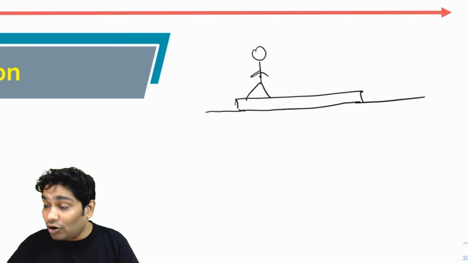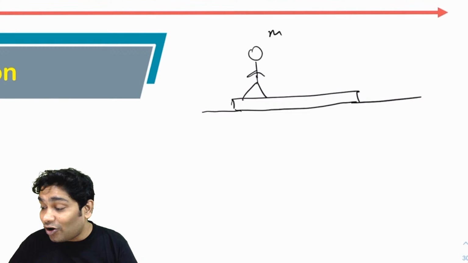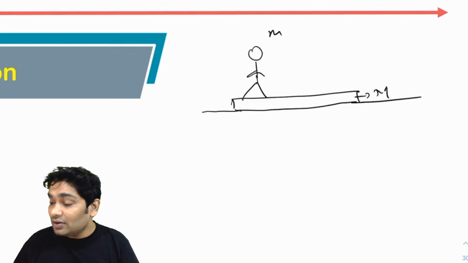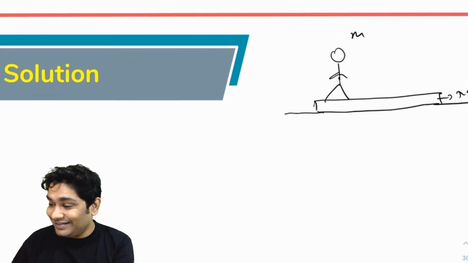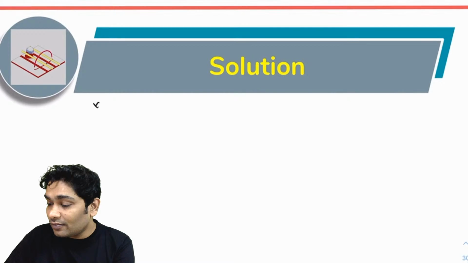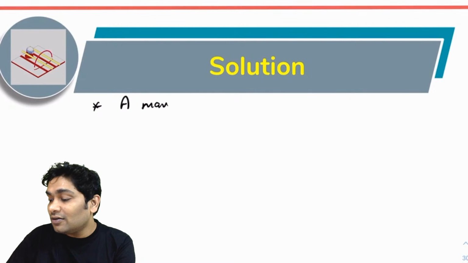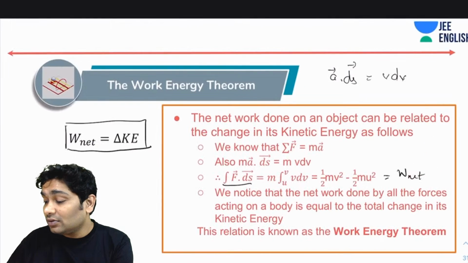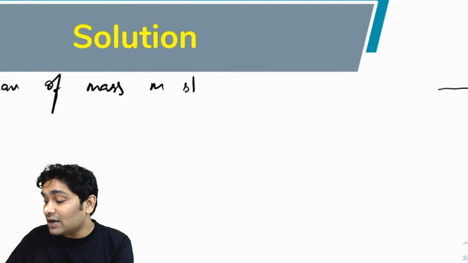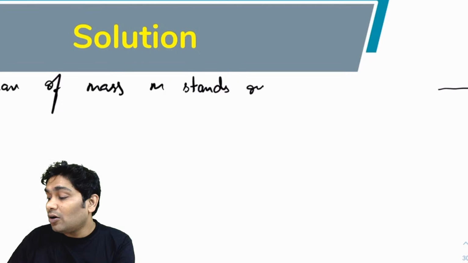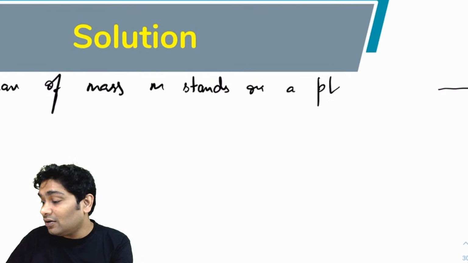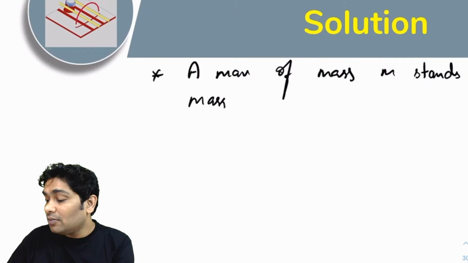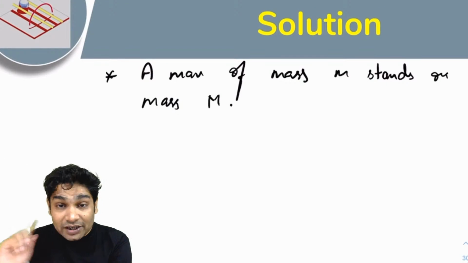Alright, so a man of mass m is standing on a plank of mass capital M. So let me just quickly write the question. A man of mass small m stands on a plank of mass capital M. Alright, initially both of them are at rest.